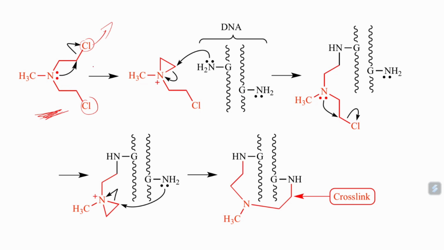When one chlorine is released from here, what happens? This carbon will go and bind to one nitrogen of the guanine molecule. So it forms one chlorine binding here, and another chlorine atom releases, and again that will go and bind to another nitrogen atom of another guanine. So two guanines of the DNA, one guanine here is reacted, and another guanine is reacted with the other N molecule, and with that what happens? It will form a cross link. One cross link is formed, and further this will stop the DNA replication.